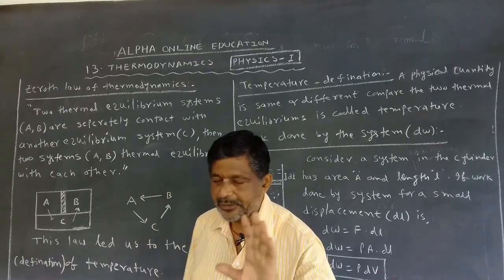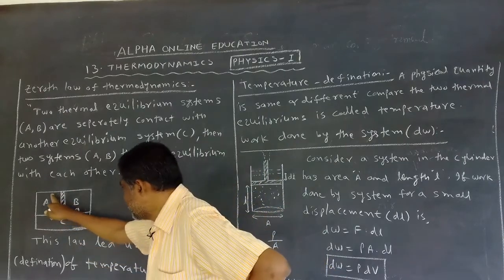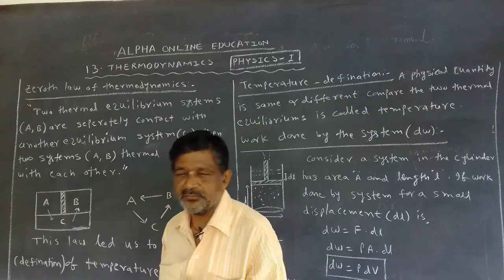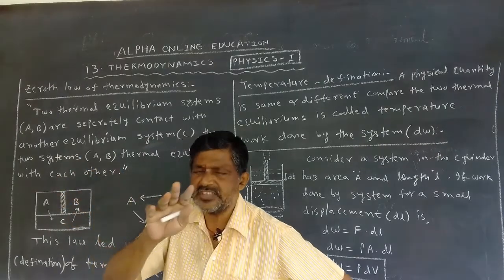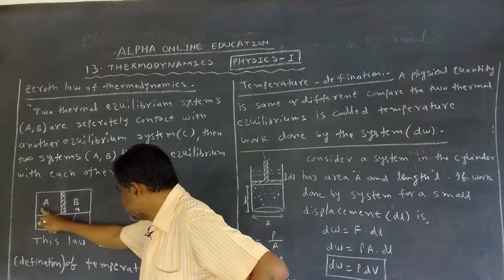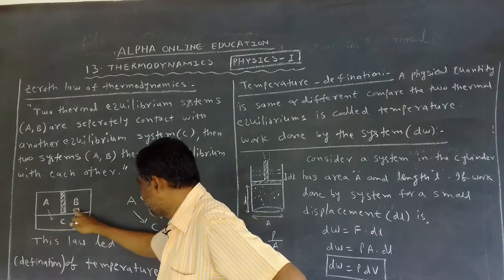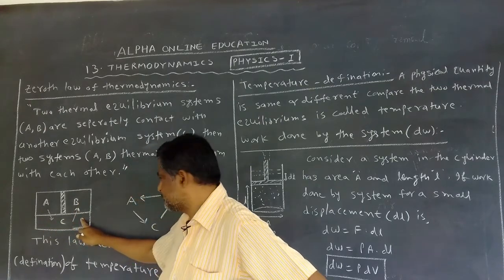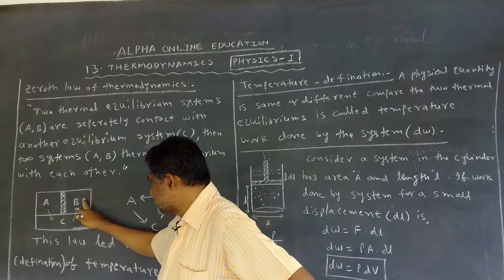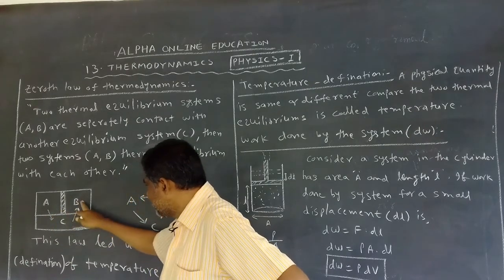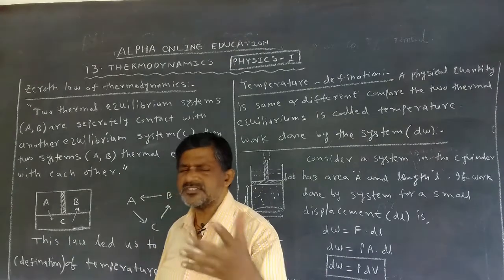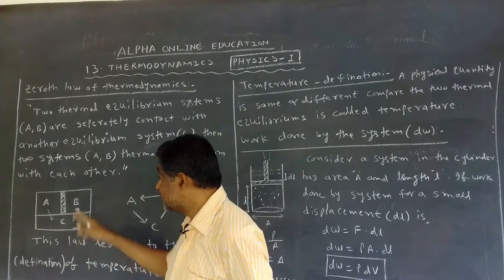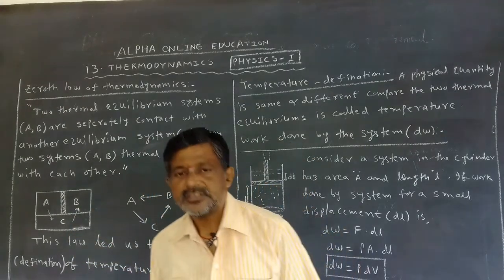Once again I am explaining to you. Roughly, take this one with temperature 20 degrees, and this one with temperature 40 degrees. Imagine, just as an example: here the temperature is 20 at all points, here at all points it is 40, and here at all points it is 60. This is not in contact with this, but it is in contact with this one, which is also in contact with this. After some time, these 2 temperatures become the same. This is called the zeroth law of thermodynamics.